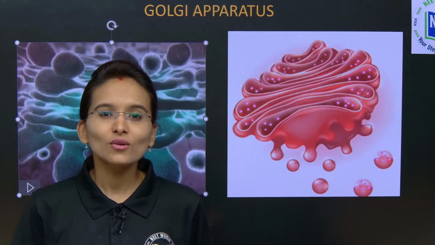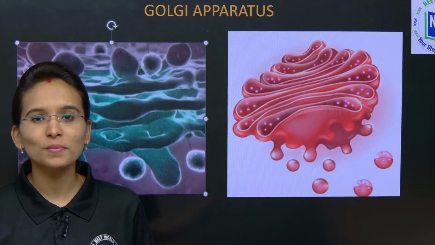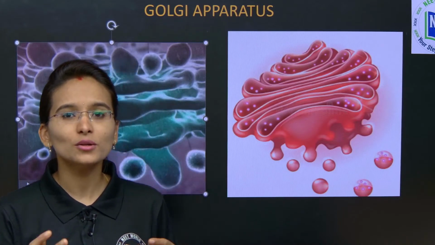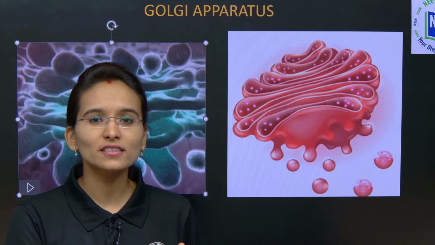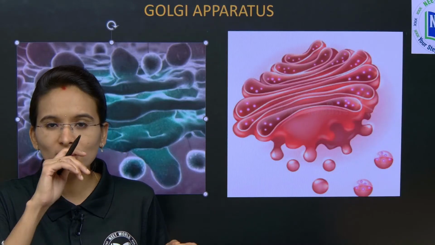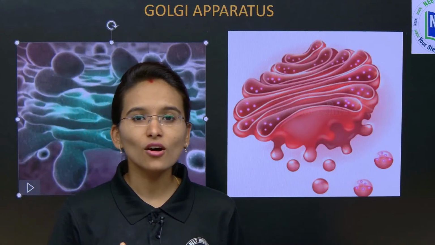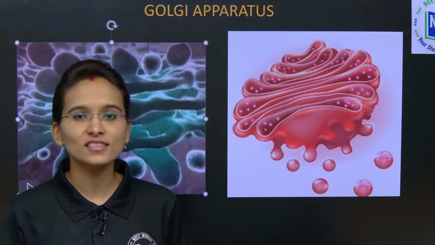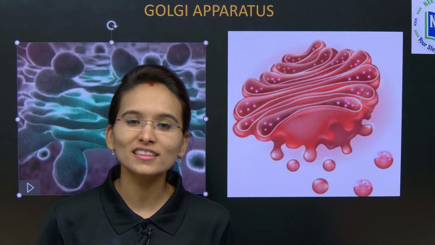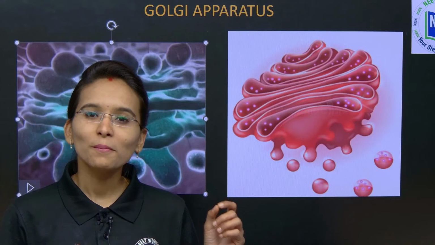The endoplasmic reticulum is in two forms, either smooth endoplasmic reticulum or rough endoplasmic reticulum. The smooth endoplasmic reticulum is involved in the synthesis of lipids, and the rough endoplasmic reticulum is involved in the synthesis of proteins. This is what we discussed in the previous session.